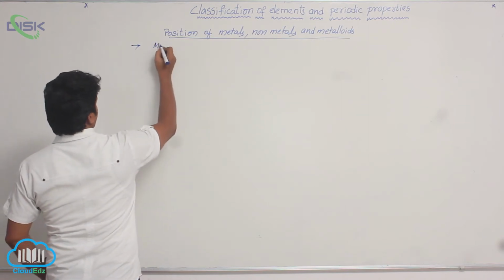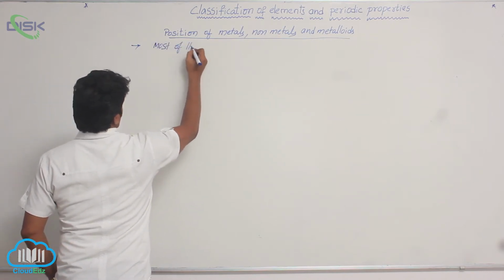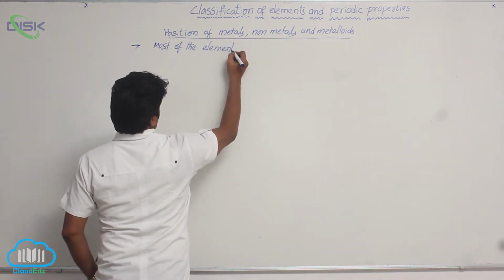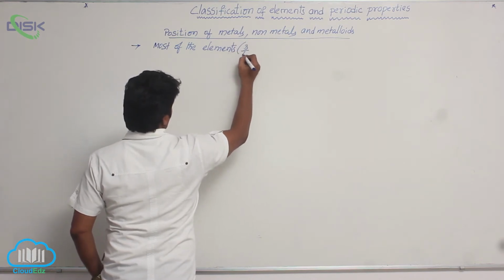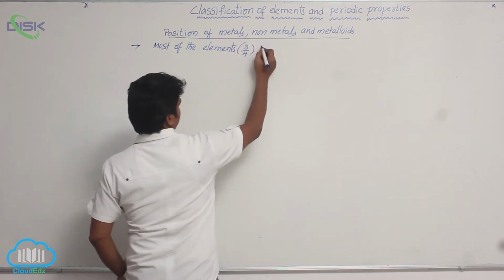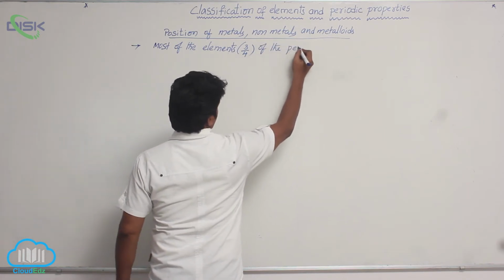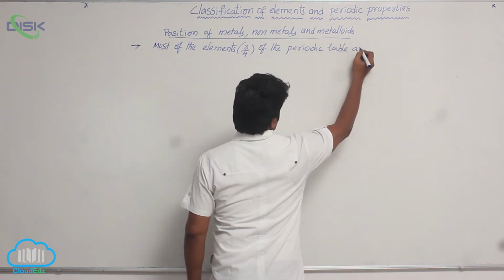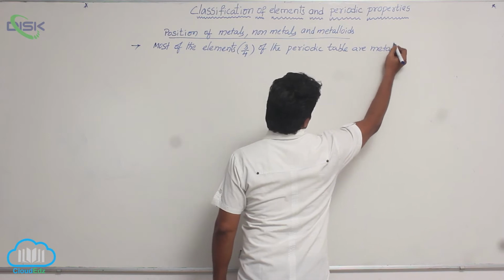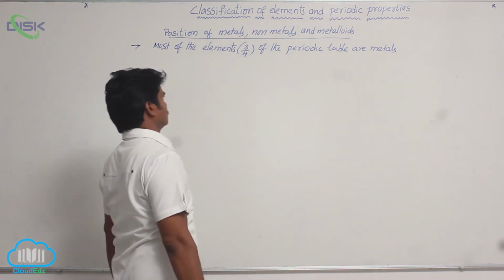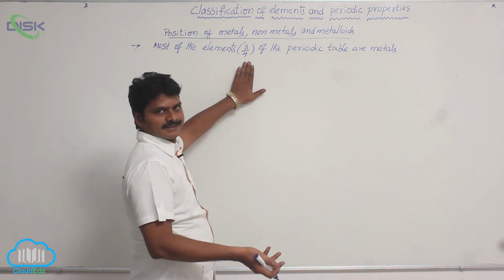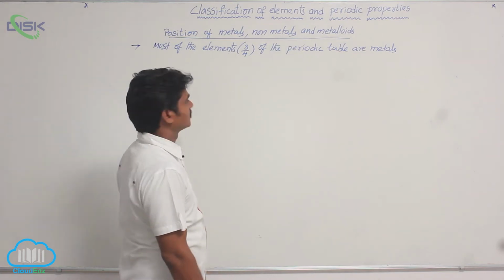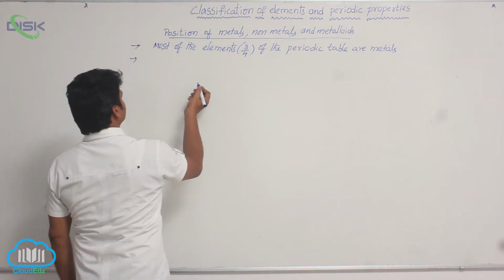Most of the elements in the periodic table, almost 3/4 of the elements, are metals. Okay, so what are metals?